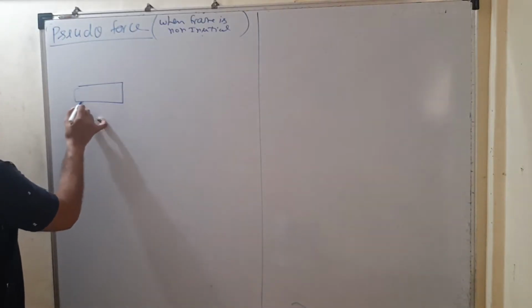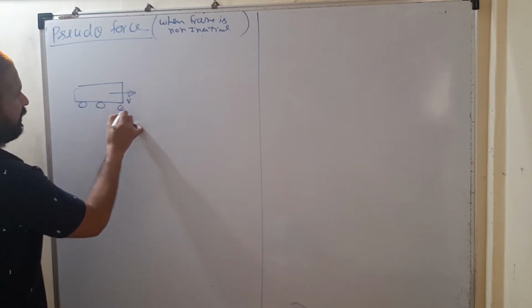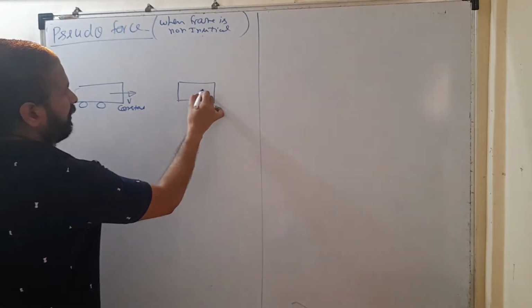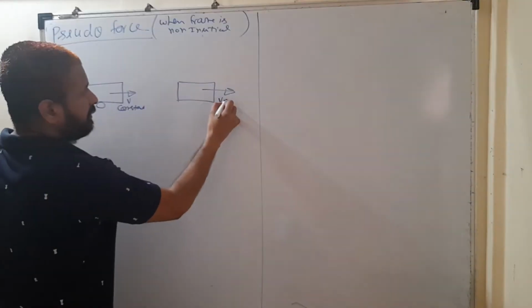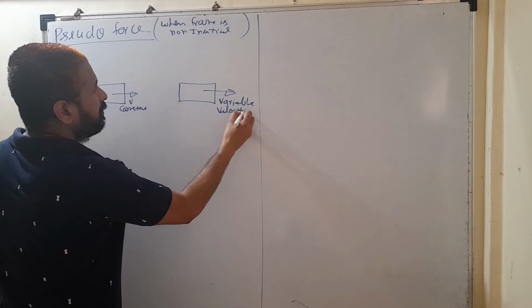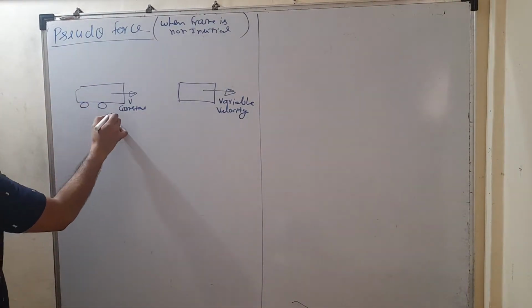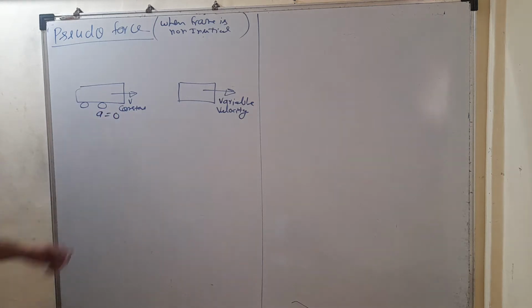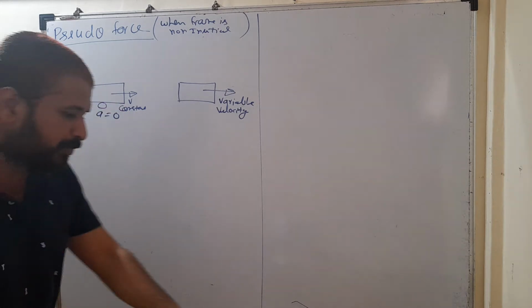Suppose a car is moving with a constant velocity, its velocity is constant, and there is another car which is moving with variable velocity. Either its velocity increases or decreases. So when that car is moving with constant velocity, its acceleration is zero. The acceleration of this car is zero because it is moving with constant